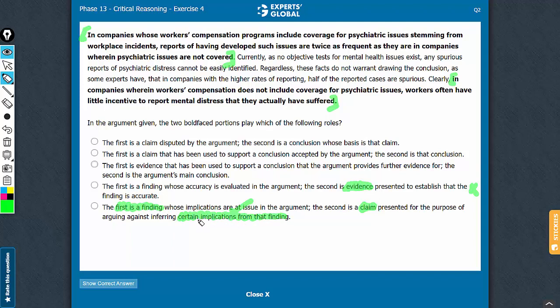These certain implications are what the intermediate conclusion was, that the reported cases may have been spurious. So this second part here argues against inferring certain implications from the finding, the certain implications being the intermediate conclusion that the cases reported are spurious. The reasoning is that in certain companies, employees do not have any incentive for reporting such cases, and therefore in companies where there is no such provision for incentive, the reported cases are fewer in number. Answer choice E does everything right. E is the correct answer choice.